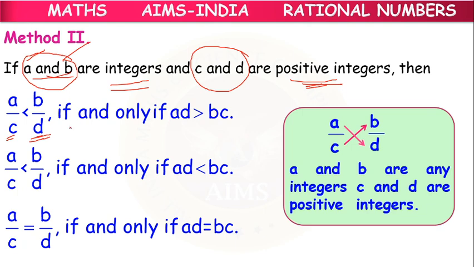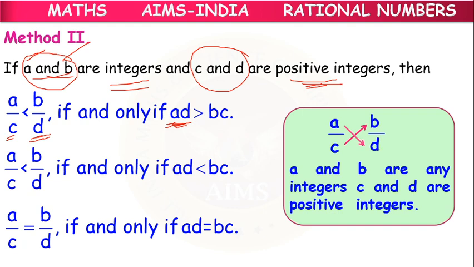And one more condition will apply here. So directly we can tell A by C is less than B by D if the product AD is greater than the product BC.